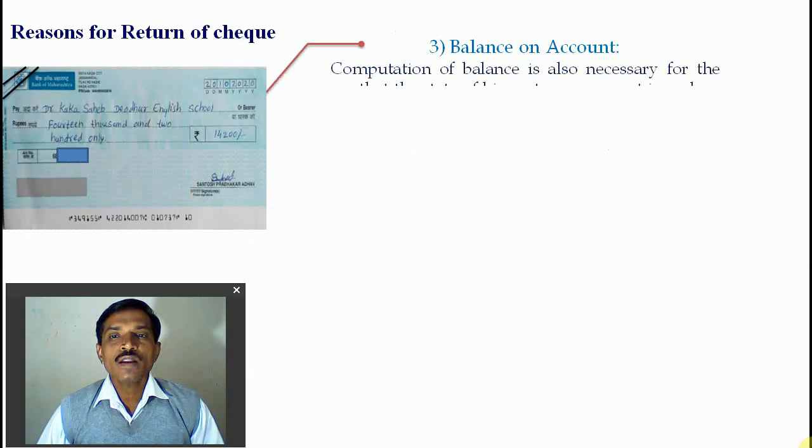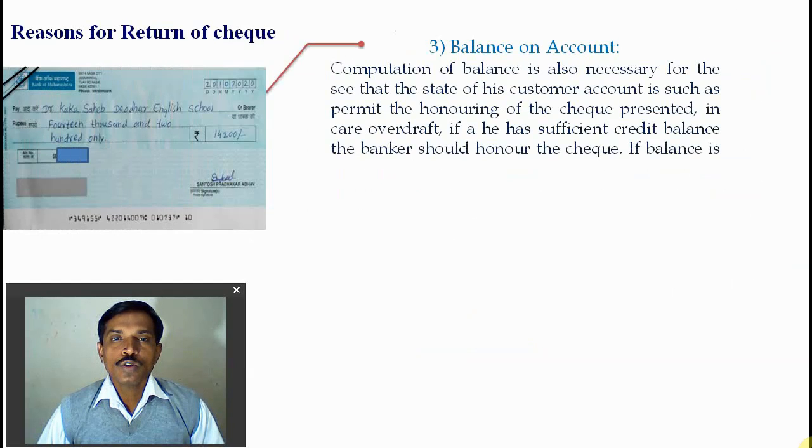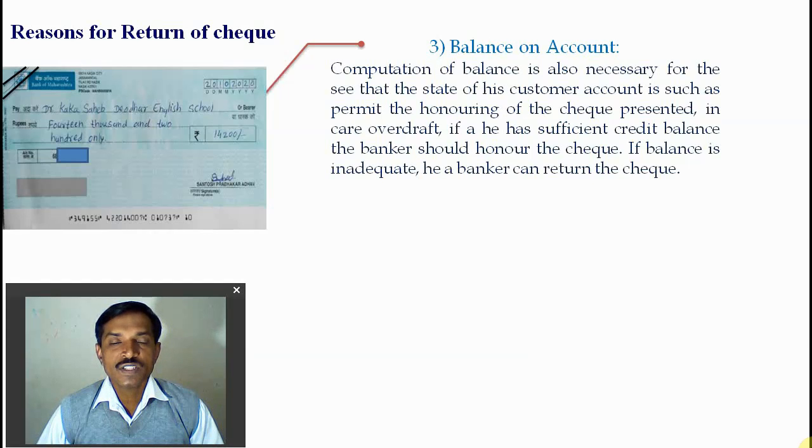The next is the balance in the account. The computation of the balance is also necessary to see the status of the customer's account, whether it permits honoring the check presented at the bank. In the case of an overdraft, or if there is a sufficient credit balance, the banker should honor the check. If the balance is inadequate, at that time the bank can refuse the demand or payment of the check. So in the case of insufficient balance, the bank can refuse the check for payment.